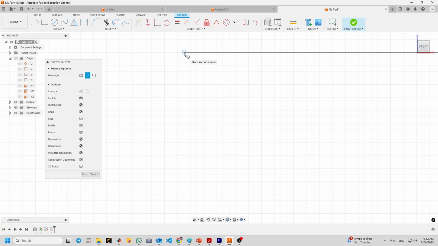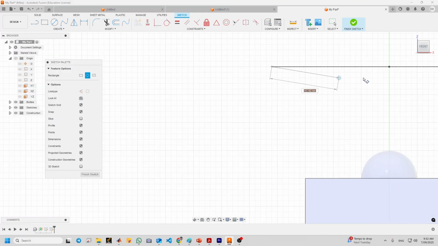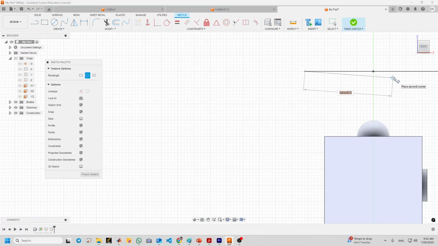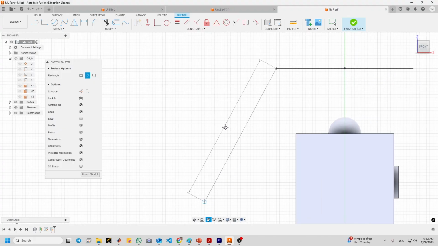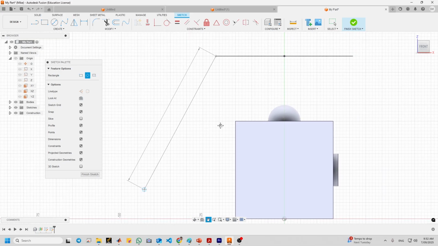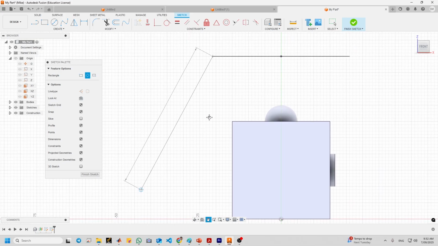Zoom in. This is the first, and then you can see this hand pan. Actually use pan and move the object to the left, and then we click again. It doesn't work. We press escape.